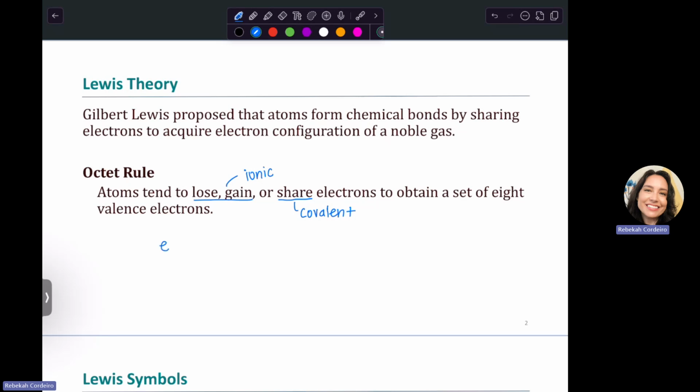There are some exceptions to the octet rule I want to point out. Hydrogen and helium have a max of 2 electrons. They can't get more than that because they're very small. The 2 electrons in helium are called a duet. So instead of an octet, we call it a duet.